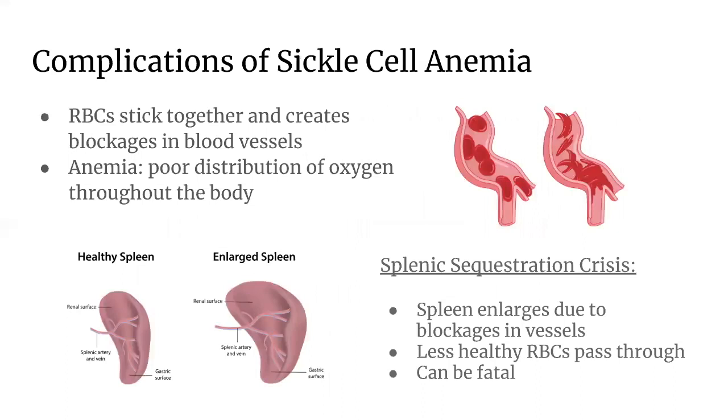Since the red blood cells become deformed, they stick together and get trapped in the capillaries. This causes anemia due to blockages in the blood vessels, and oxygen cannot be distributed thoroughly, even though the sickled blood cells already have low oxygen carrying capacities. As well, it can cause a splenic sequestration crisis, which is when the sickled blood cells clog the blood vessels in the spleen and lower the circulation rate. Thus, less healthy red blood cells will be in circulation.